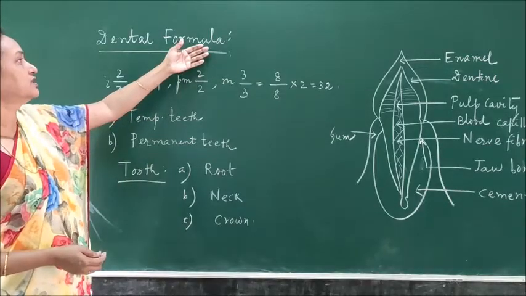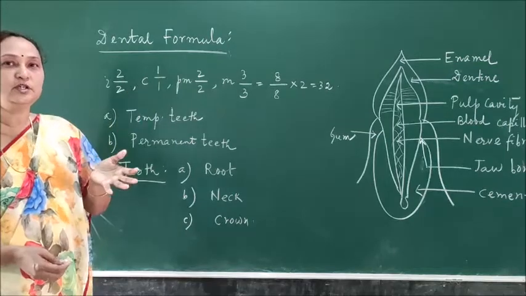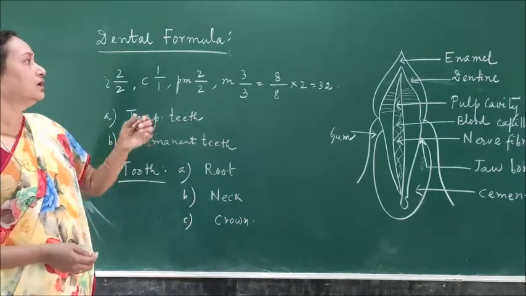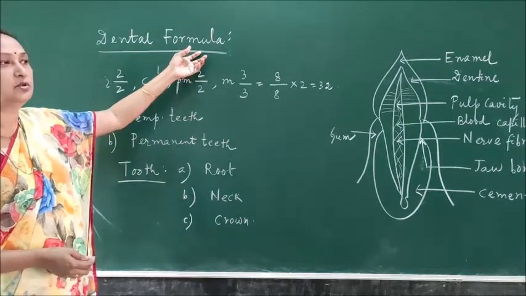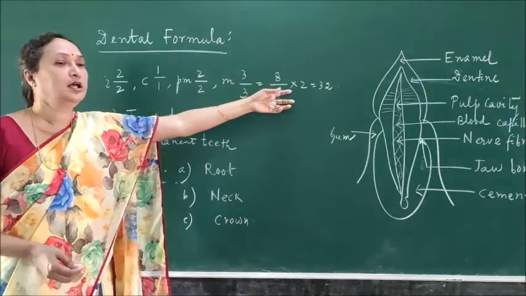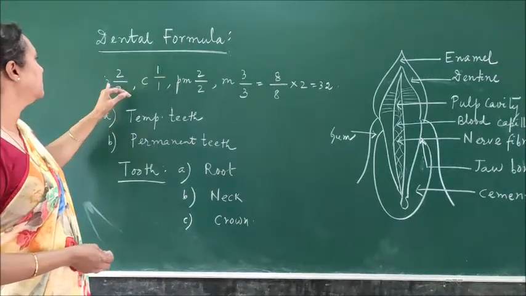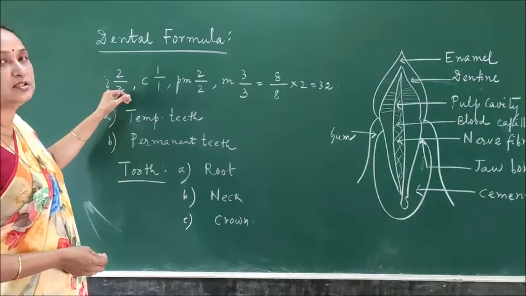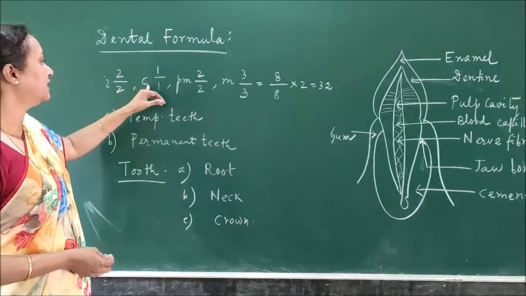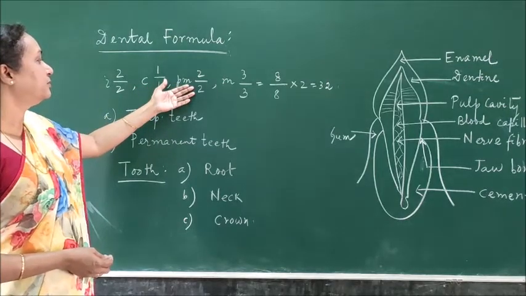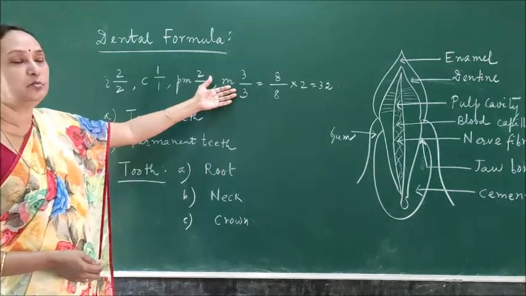So in different organisms you can find out the number and the arrangement of the teeth, so that is different. And also there is a dental formula, depending on the number and the arrangement of the teeth. So here I have written the dental formula. This is I for incisor, C for canine, PM for premolar, M for molar.